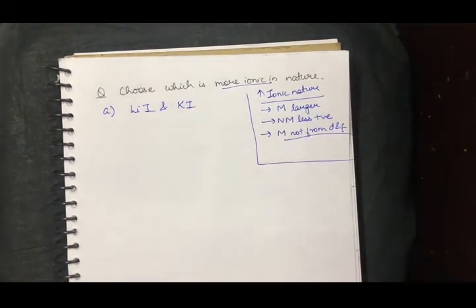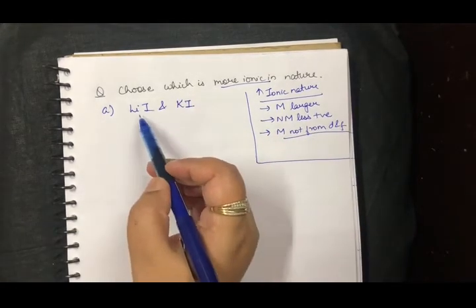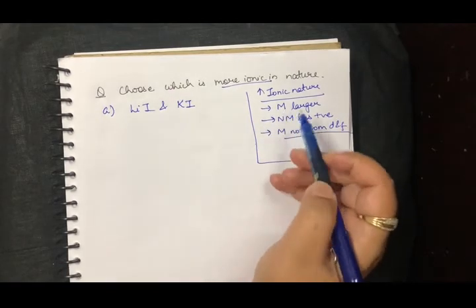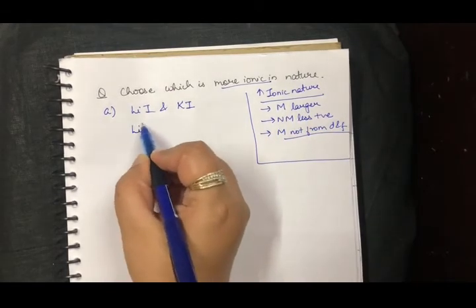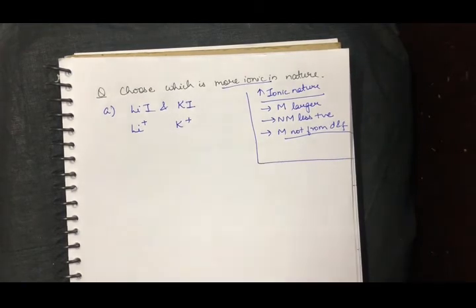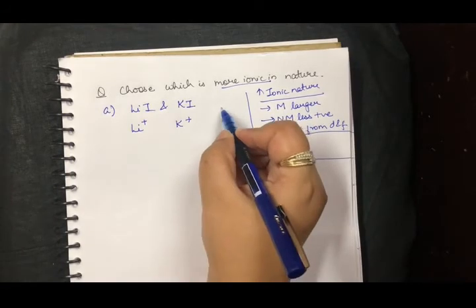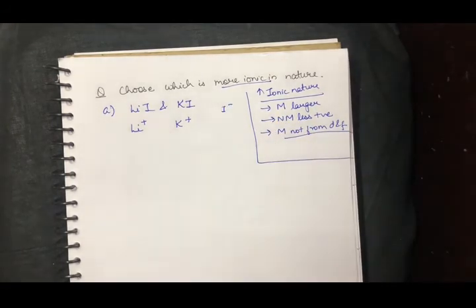अगर ये तीनों conditions settle हो जाएंगी तो we can say which is more ionic. Now if I talk about this particular compound, I have to talk about the metal has to be larger. So if I talk about metal is here Li plus and K plus, right? Non-metal less positive. In both the cases, non-metal is iodine minus. So that criteria is out of the box. And then metal should not be from D and F, and we know they both are alkali metals. They are not from D and F.